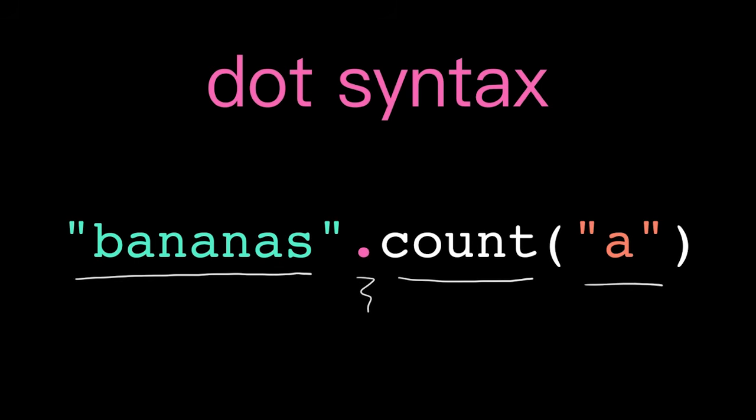So this counts how many times the character, lowercase a, appears in the string bananas. The string before the dot is also being passed into the method, but in its own special way. We'll trace how this works in more detail when we learn to write our own types and our own methods. For now, the important thing to remember is that the string to operate on goes before the dot.